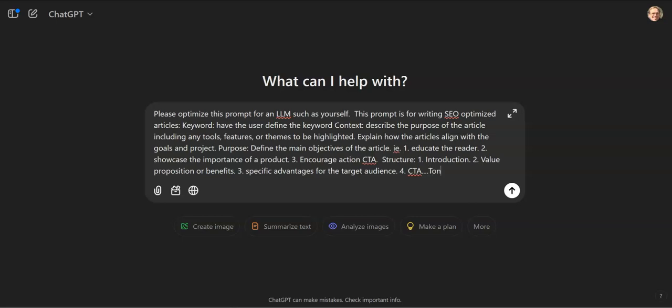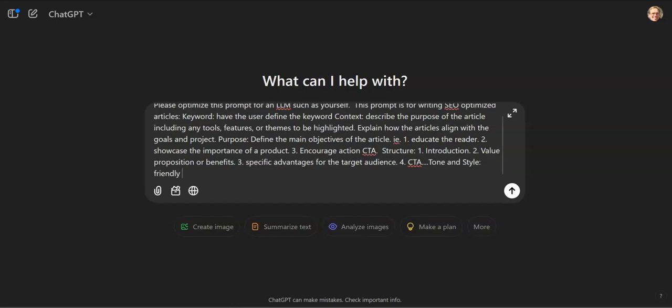Next, we want to go tone and style. I typically go friendly tone. And actually, there's more on this that we can do in Claude. We can actually set tones and the way it comes out. I won't get too much into it, but I'll show you how I do that in there. All right. What else do we want to do here?